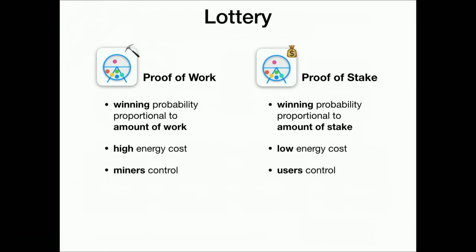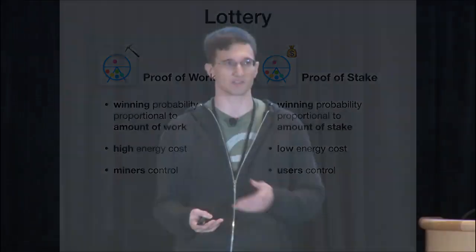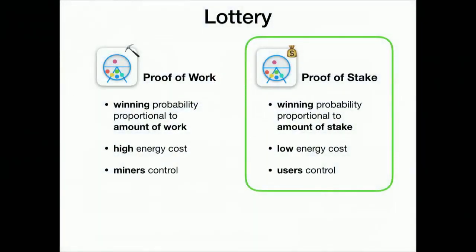And there's also this aspect of who controls the system. If you look at proof of work, then it's the miners, so people who have specialized hardware who actually maintain the system and therefore control it. In terms of proof of stake, it's simpler. Whoever has a lot of money in the system actually is also maintaining this system. So if we look at this comparison, we would say, well, obviously, we want to choose proof of stake.